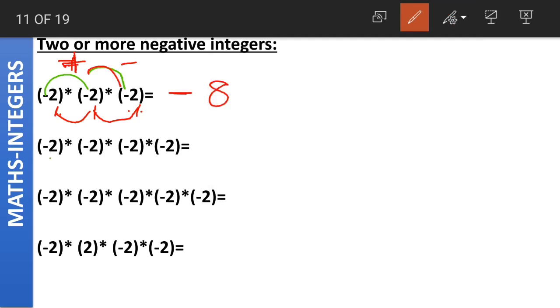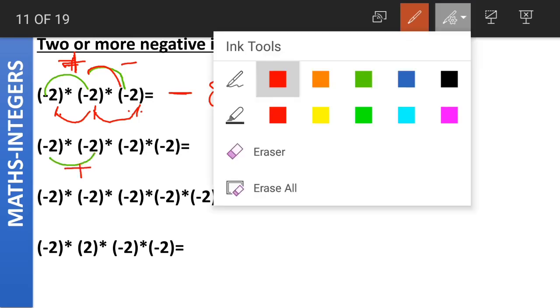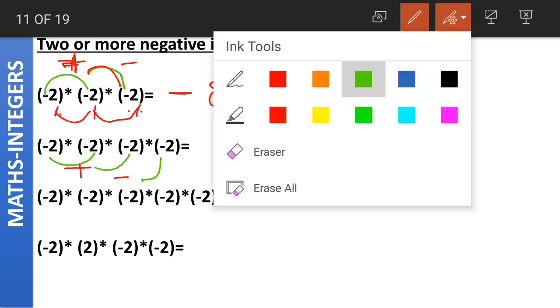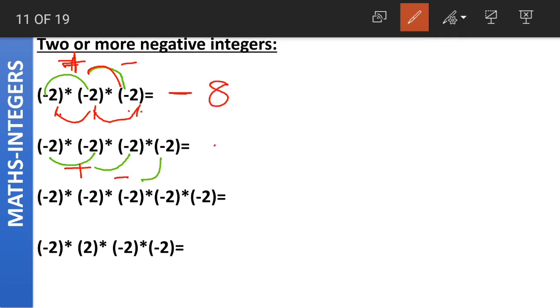Coming to the second one, again minus into minus gives us what? Minus into minus gives us plus. Now this plus into minus gives us minus, as both the signs are different. And this minus into minus, both the signs are same, so the final answer will be positive.